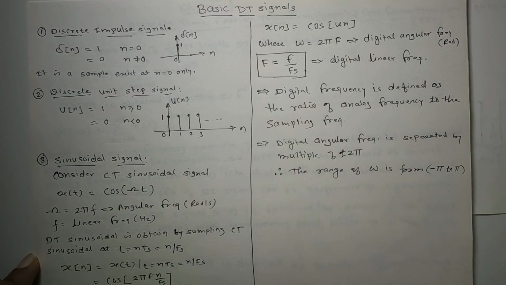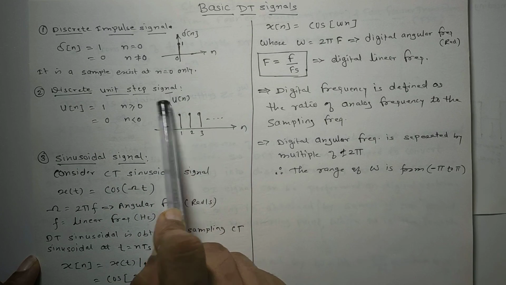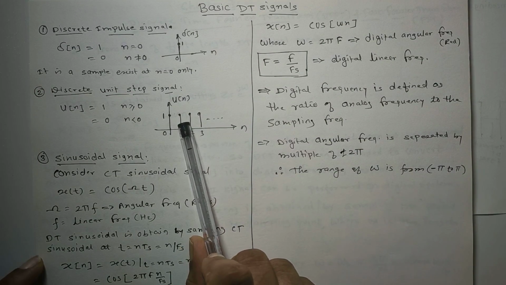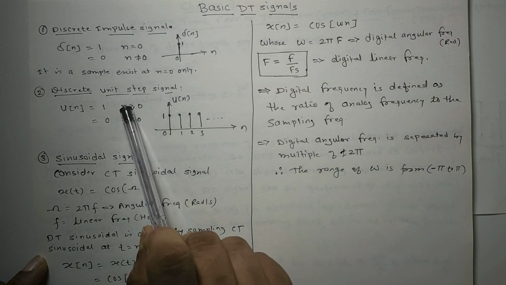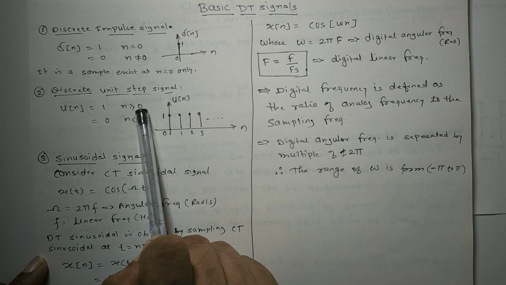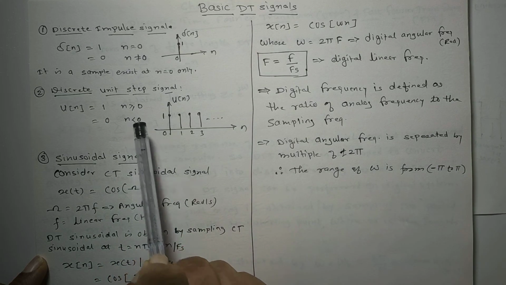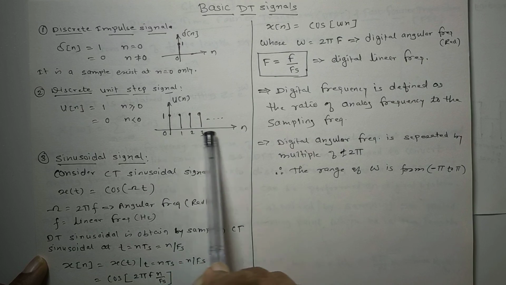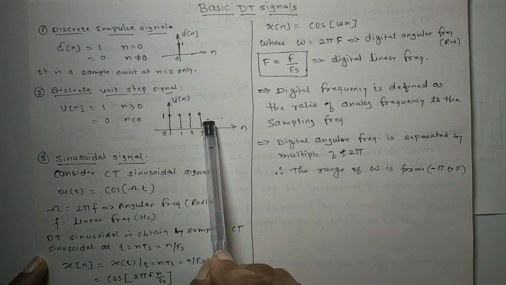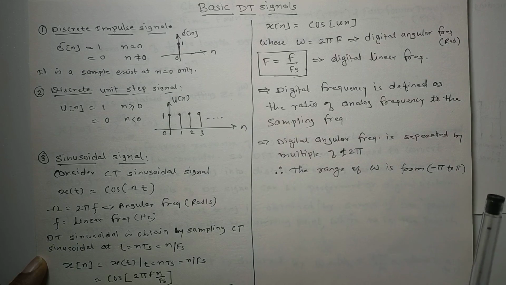Then the discrete unit step signal. The unit step signal has a number of samples of unit amplitude at n greater than or equal to 0. So u of n has value 1 for n greater than or equal to 0, otherwise it is 0, and it will be represented like this. For n greater than 0, all the samples will have value 1. This will be extended to infinity.